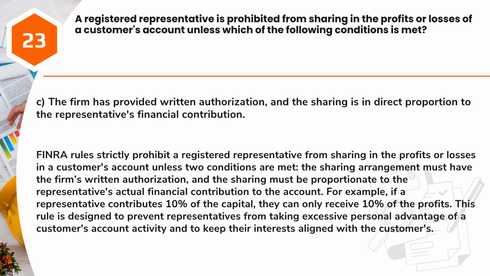Answer: C. The firm has provided written authorization, and the sharing is in direct proportion to the representative's financial contribution. FINRA rules strictly prohibit a registered representative from sharing in the profits or losses in a customer's account unless two conditions are met. The sharing arrangement must have the firm's written authorization, and the sharing must be proportionate to the representative's actual financial contribution to the account. For example, if a representative contributes 10% of the capital, they can only receive 10% of the profits. This rule is designed to prevent representatives from taking excessive personal advantage of a customer's account activity and to keep their interests aligned with the customer's.